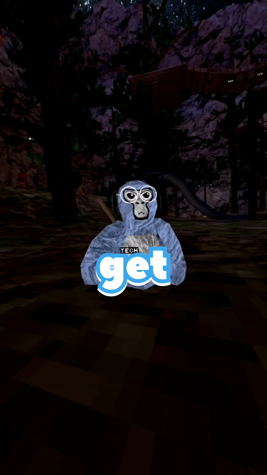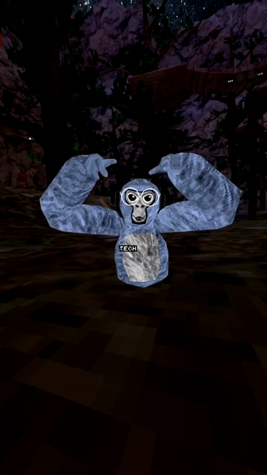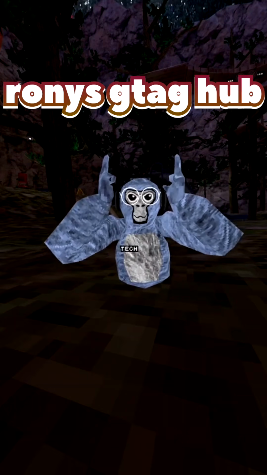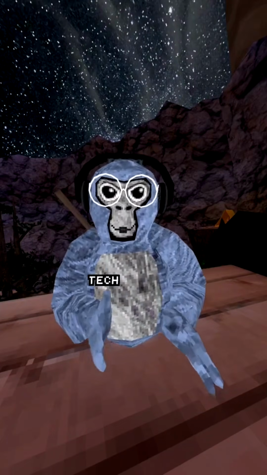If you do want to get your sound effects and assets, the site name will be on screen, like right here. And that's how you can get your Gorilla Tag sound effects.